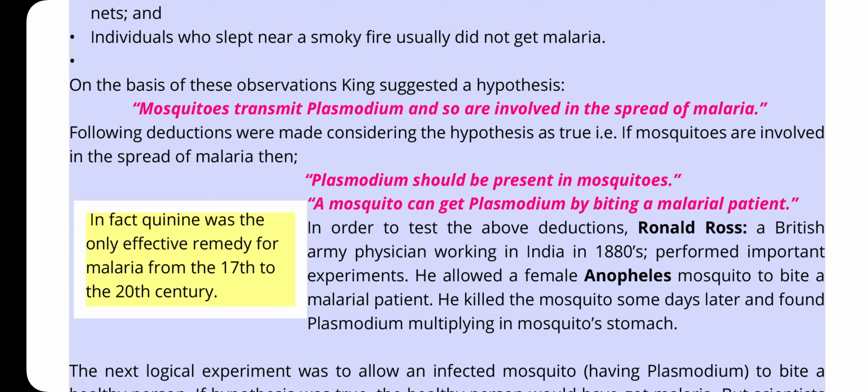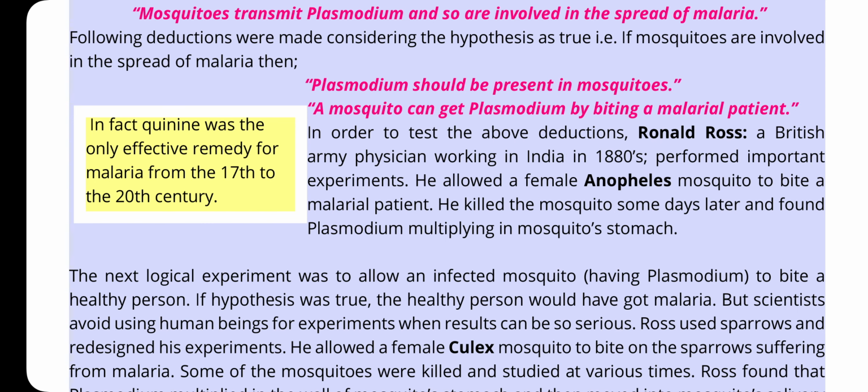On the basis of these observations, King suggested a hypothesis: mosquitoes transmit plasmodium and so are involved in the spread of malaria. So here a new name came up, that mosquitoes are the transmitter of this disease. The following deductions were made considering the hypothesis as true. If mosquitoes are involved in the spread of malaria, then plasmodium should be present in mosquitoes. A mosquito can get plasmodium by biting a malarial patient.